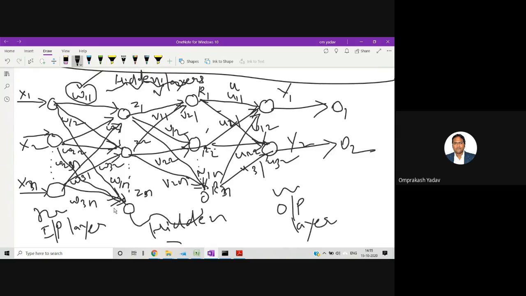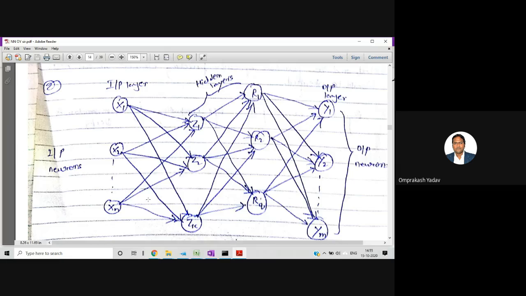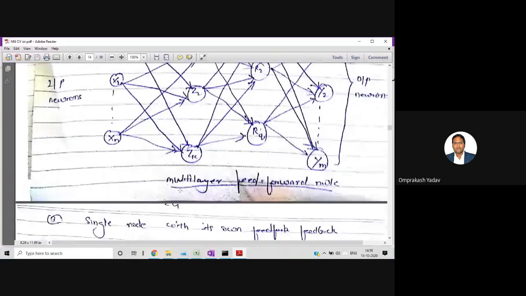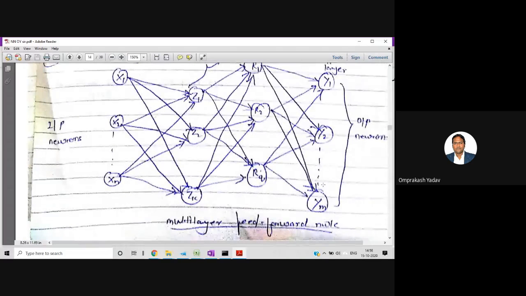And why feed forward? Because its direction is not getting changed. From the input direction we are going towards the output direction, so it's a feed forward network with multiple layers in it. Except for the input and output layer, we are having multiple hidden layers also. I hope this diagram will be clear to all of you. Here in place of y2, you can also take one more, let's say yn, and then you can draw in that way.